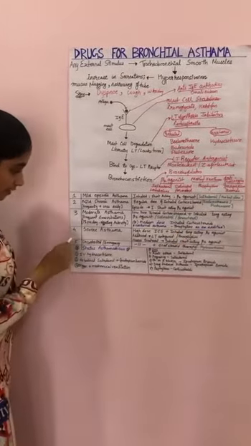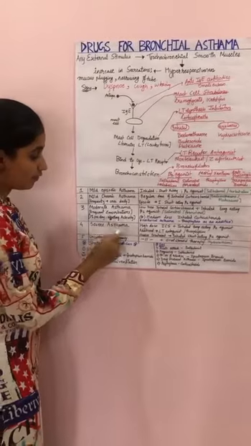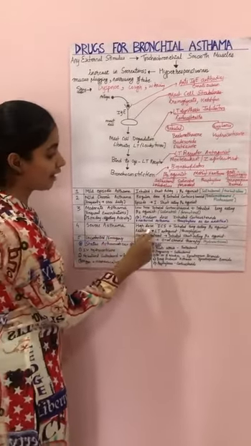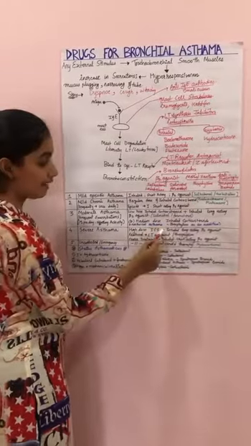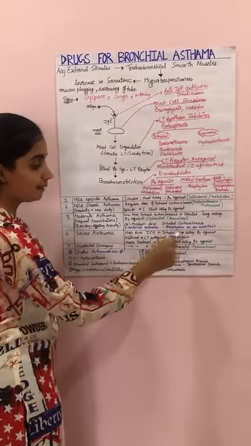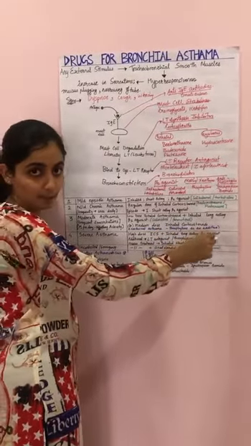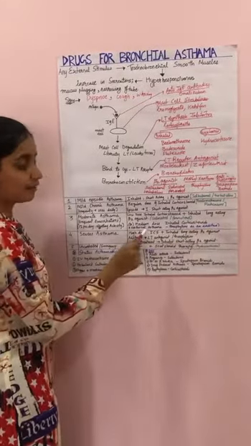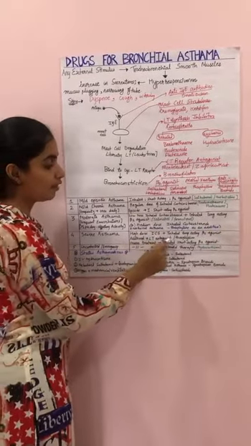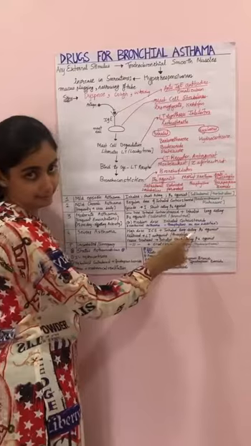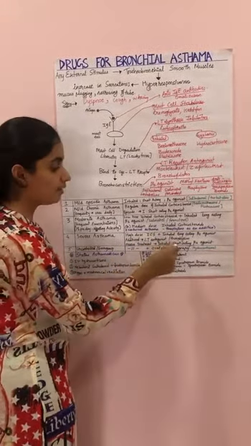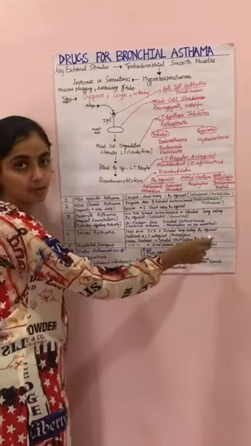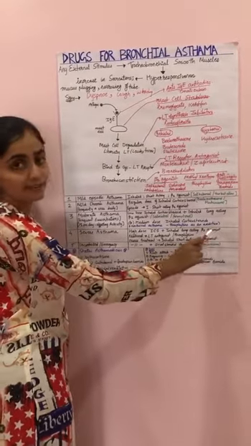Then the fourth step, severe asthma. In severe asthma, we give a high dose of inhaled corticosteroids like beclomethasone, along with inhaled long-acting beta-2 agonists, and additionally we give leukotriene antagonists or theophylline. And as a rescue treatment, we may use inhaled short-acting beta-2 agonists whenever required.